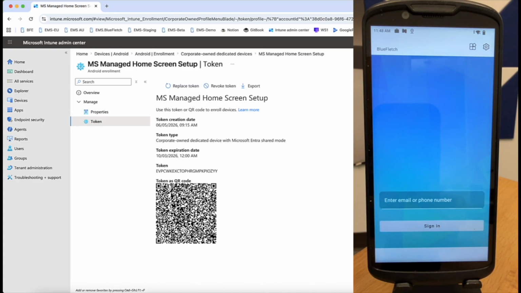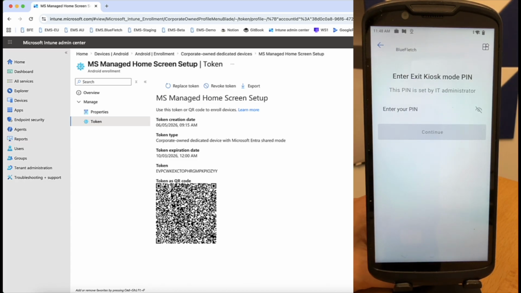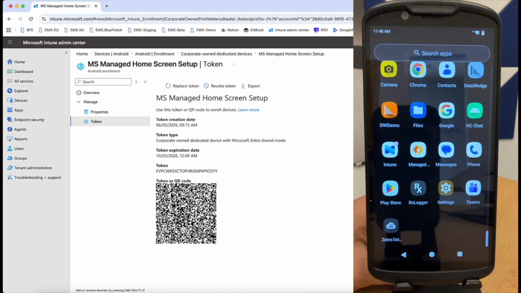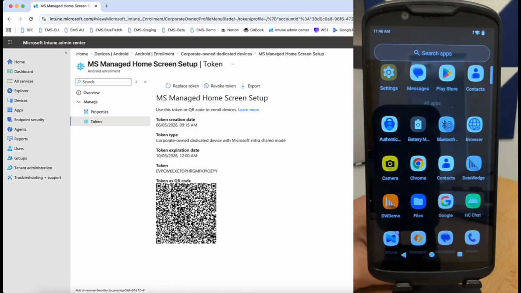One more thing worth mentioning is if you're trying to exit the launcher, what you want to do is hit the back button multiple times. You can hit exit launcher over here. It will be the pin that you set earlier in your Intune. Now you can change anything you want in the Android home screen. And there you have it.